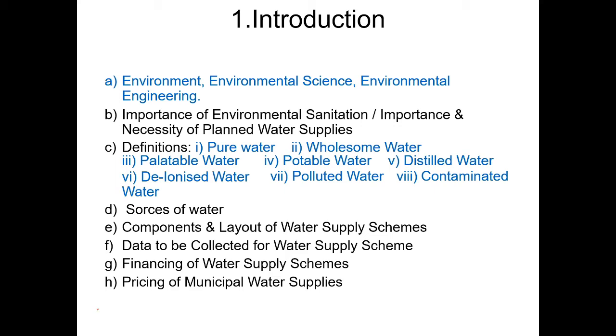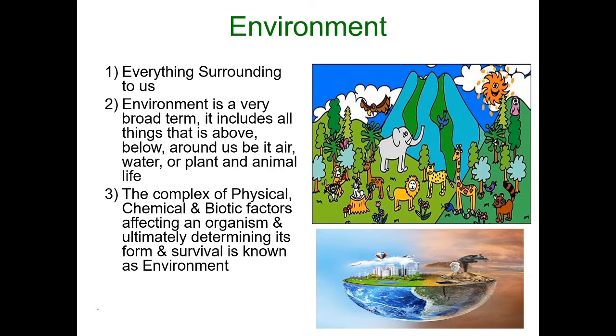Okay, so first of all, what is meant by environment? Environment is nothing but the surrounding to us. Whatever the surrounding is there, behind you, that is called the environment. Environment is a very broad term. It includes all things that are above, below, around us, be it air, water or plant and animal life.